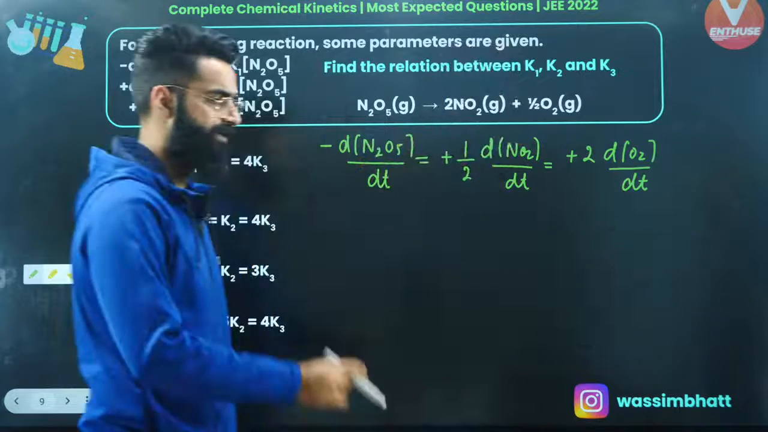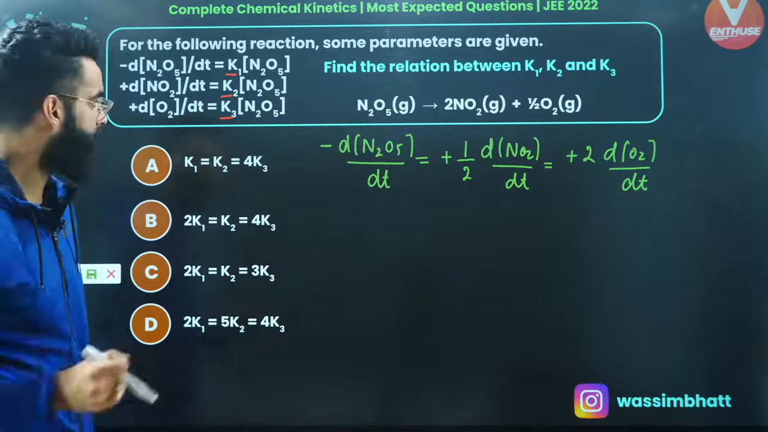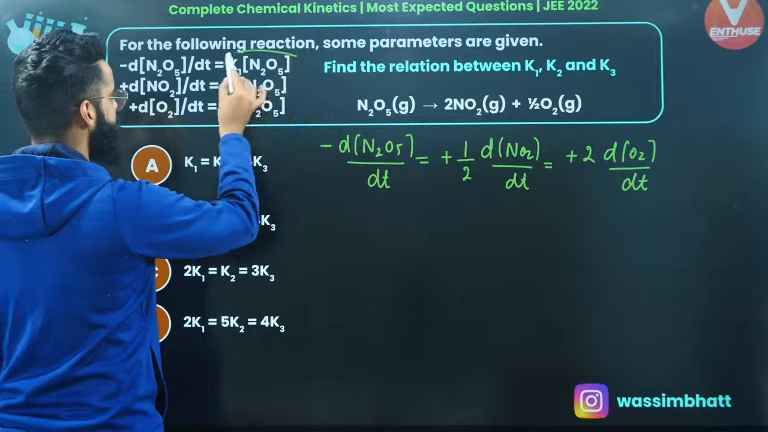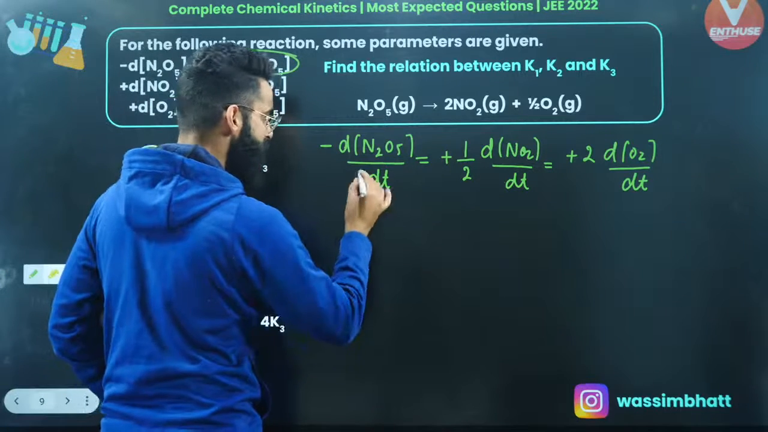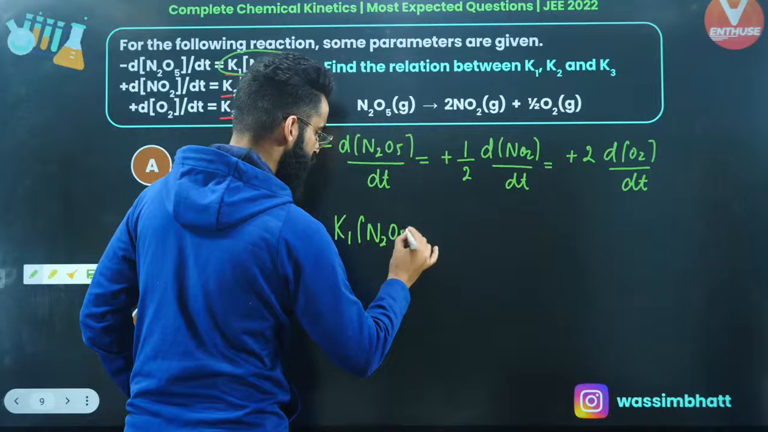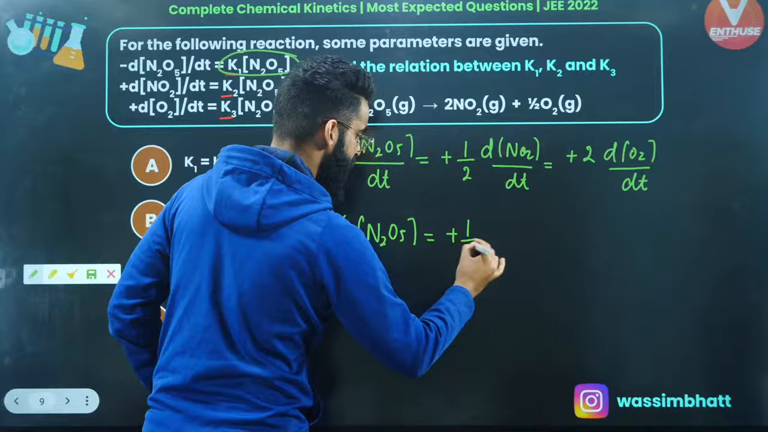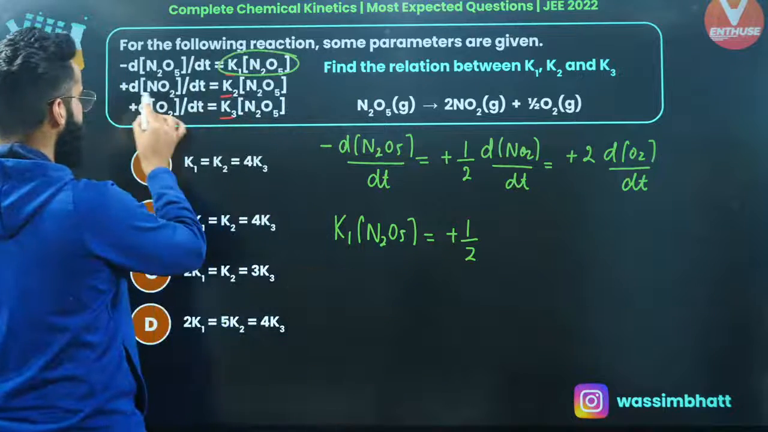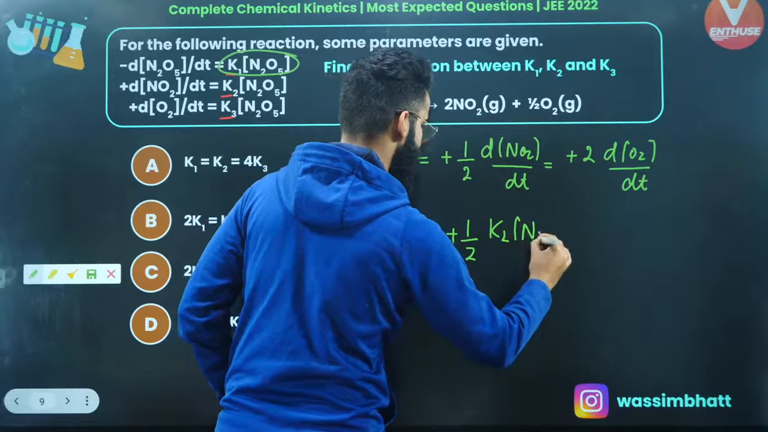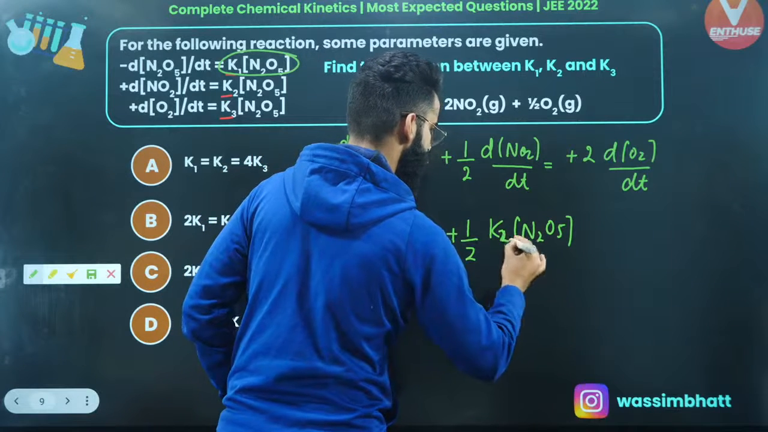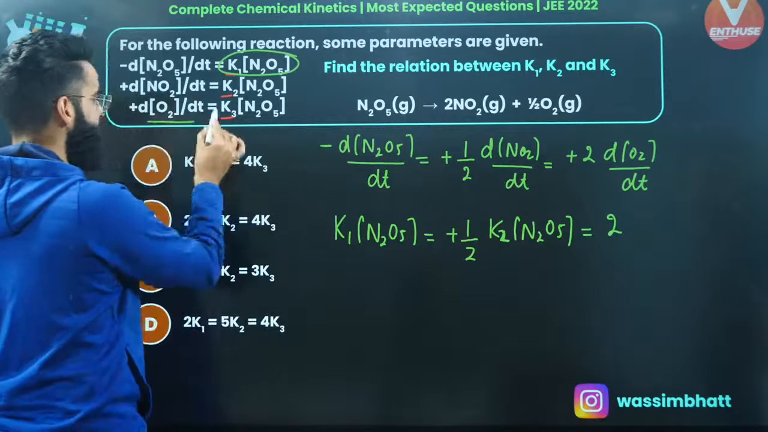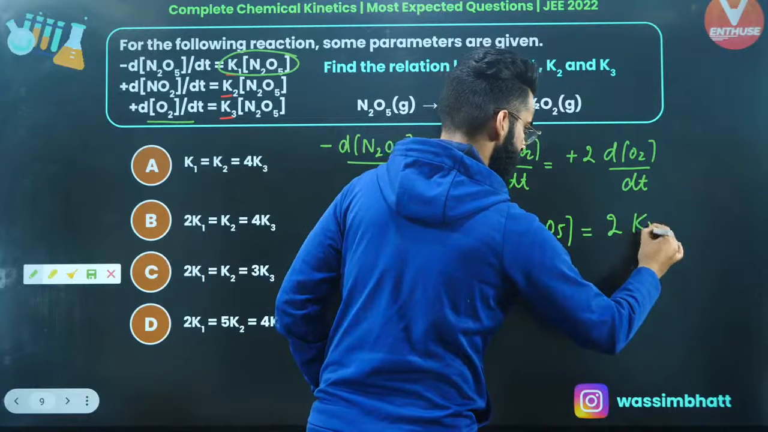This is something which I wrote first of all, correct? Now guys, have a look. Minus d of N2O5 divided by dt, this value is given to me as per the question, that's K1 multiplied by concentration of N2O5. So instead of this particular term, I'll be writing K1 multiplied by concentration of N2O5, right? Plus 1 divided by 2, d of NO2 divided by dt, that's again given to me as K2 multiplied by concentration of N2O5, right? Which can be written as plus 2 times d of O2 divided by dt, is also given to me, K3 multiplied by concentration of N2O5.